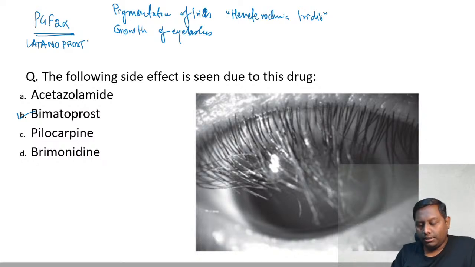I'm using another phone here just to check your comments, and I can see that most of you are correct, except a few who are marking other options. They also cause foreign body sensation.